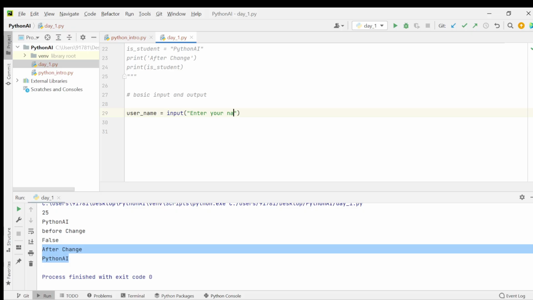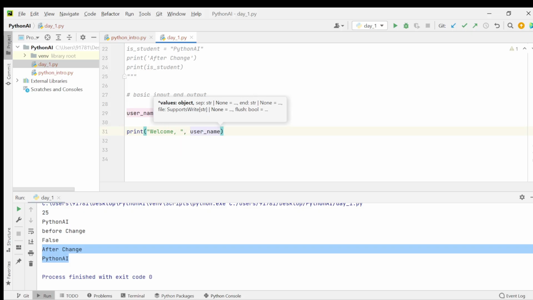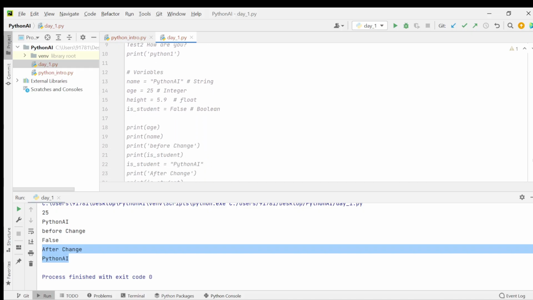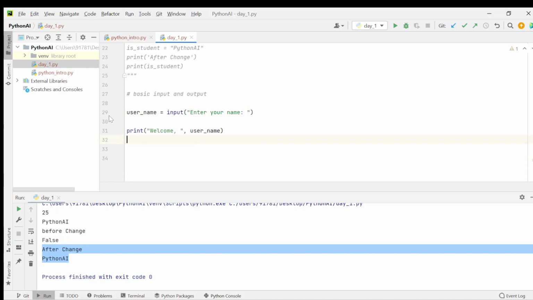Enter your name. That's it. So this variable stores the input of enter your name. That means we have to enter the value for this variable from the terminal. Let's say we are just printing this username value. Because everything above is a comment, it comes to the 29th line.